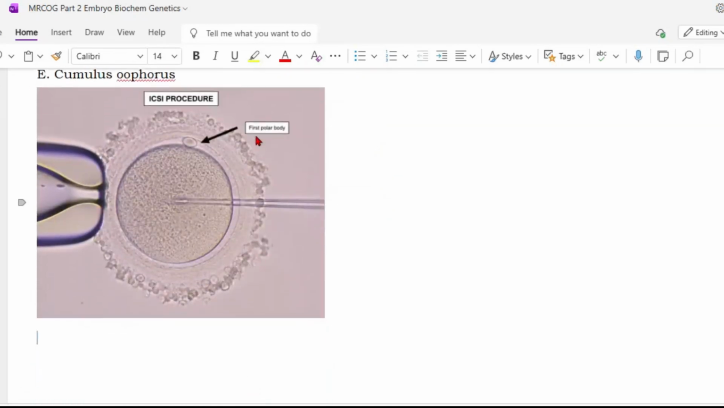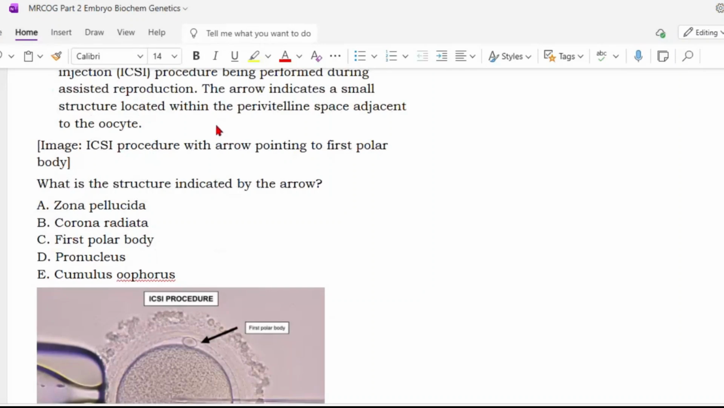Can I see the photo? Options: zona pellucida, corona radiata, first polar body, pronucleus, cumulus oophorus. Sir, option A, zona pellucida. They are talking about this. The answer is given here. It is the first polar body.